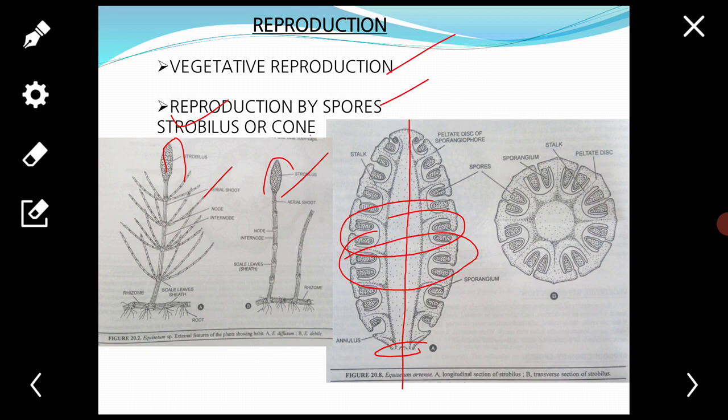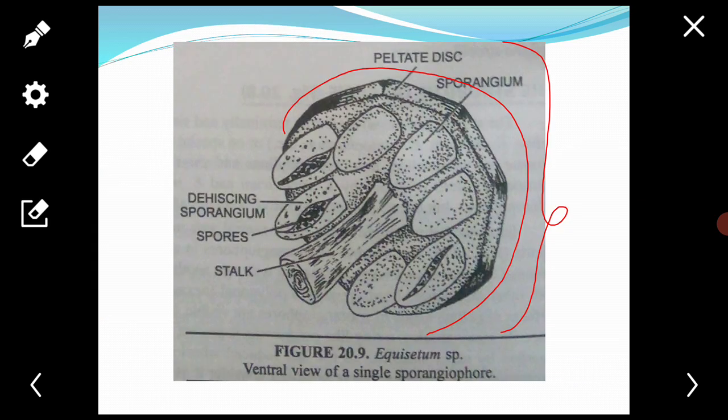Each sporangiophore is umbrella shaped, differentiated into a cylindrical stalk and an expanded hexagonal or polygonal peltate disc. They are attached in whorls laterally on the cone axis with the help of cylindrical stalks.